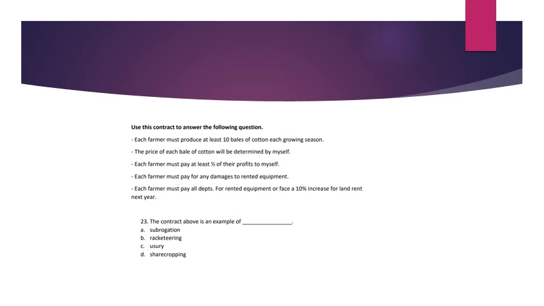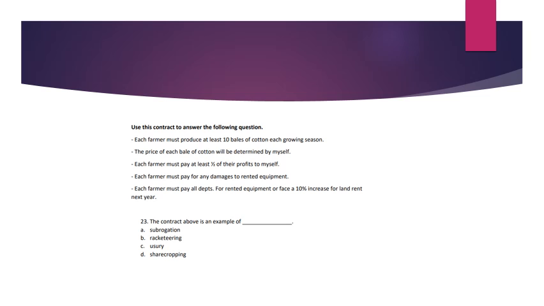Number 23. Use this contract to answer the following question. Each farmer must produce at least 10 bales of cotton each growing season. The price of each bale of cotton will be determined by me. Each farmer must pay at least a half of their profits to me. Each farmer must pay for any damages to rented equipment.